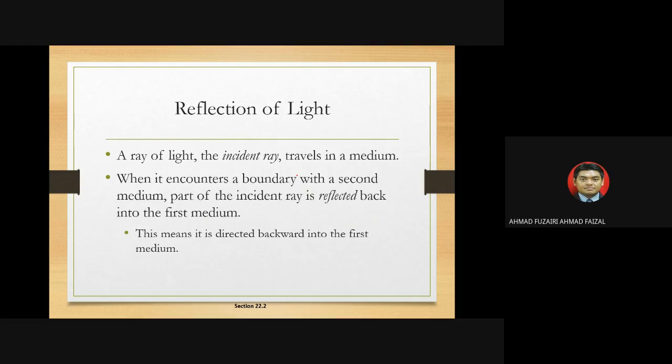So in the reflection of light, the incident ray travels in the first medium until it encounters a boundary with a second medium. Remember, this is the second medium and this is the first medium.